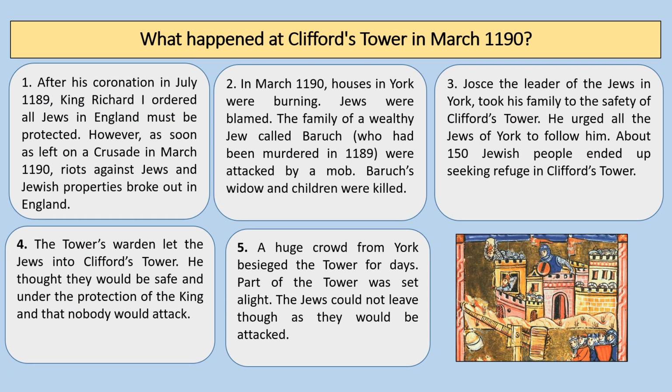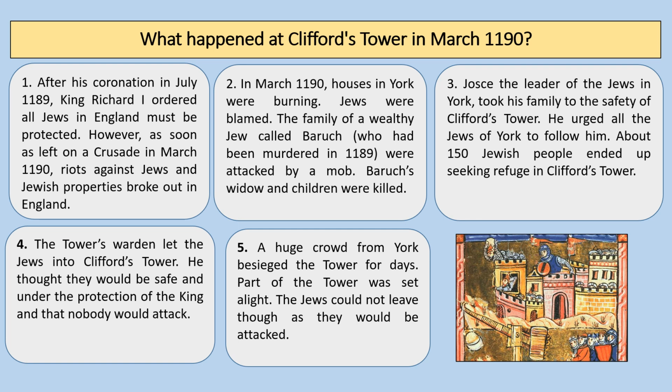So let's just find out what happened in a little bit more detail. So after his coronation in July 1189, King Richard I ordered that all Jews in England must be protected. However, as soon as he left on crusade in March 1190, riots against Jews and Jewish properties broke out in England, and this of course happened in York as well. So in March 1190, houses in York were burning.